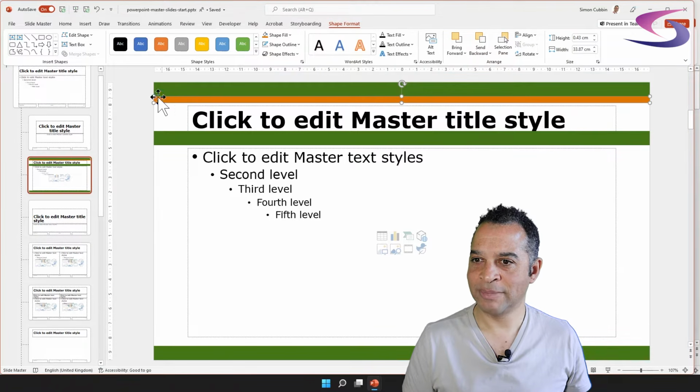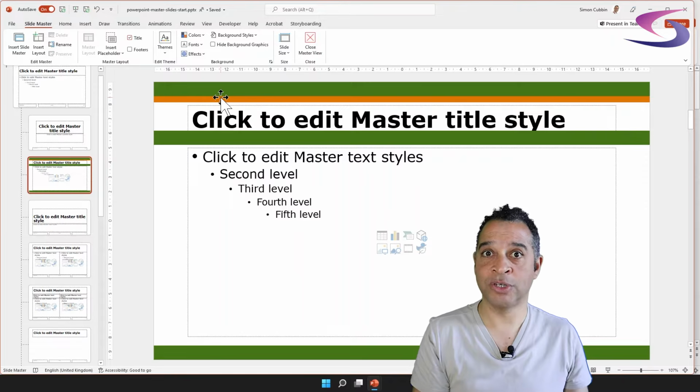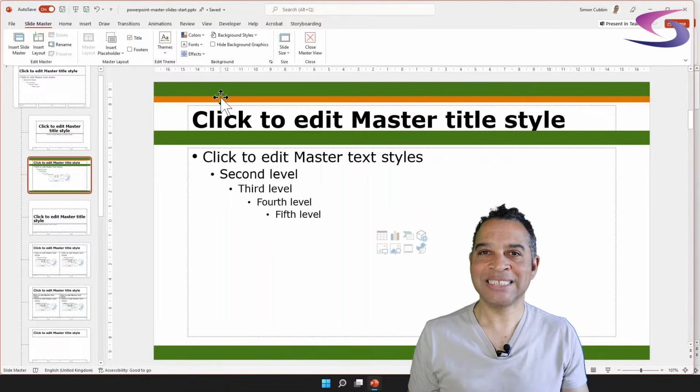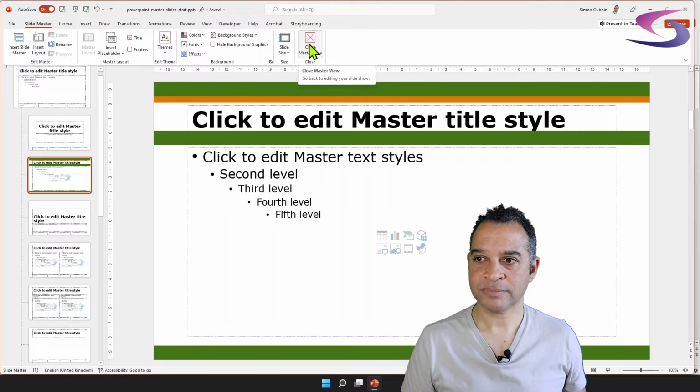Let me just click away. Make sure there's no gap between the orange and the green there. It's really starting to look good. So let's see how this has affected our presentation. What we're going to do is click on Close Master View at the top.